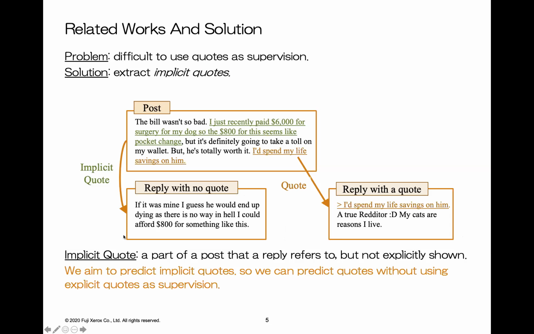For example, this reply does not have a quote, but when we look into the context, we know it refers to this green sentence in the post. So our aim is to predict implicit quotes and use them as summaries, so that we can predict quoted parts without using explicit quotes as supervision.